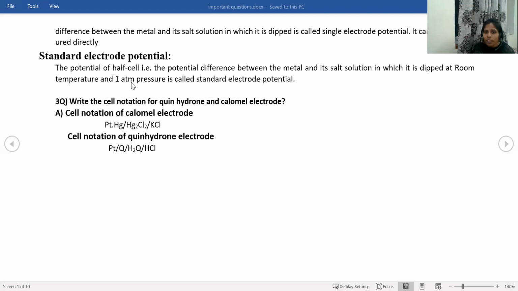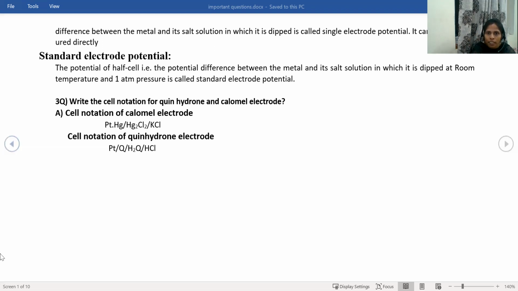That means you have to write only the cell notation. You should not write the entire cell reaction. I explained how to write the cell notation in the galvanic cell. In the galvanic cell, on the left side we have the anode, electrolyte, double vertical line, cathode electrolyte, single vertical line, and the cathode. Again, I'm repeating how to write the cell notation for the general galvanic cell: anode, single vertical line, anode electrolyte, double vertical line, cathode electrolyte, and cathode.